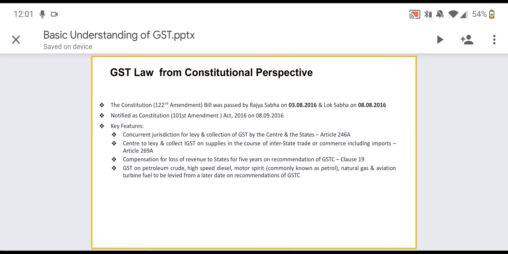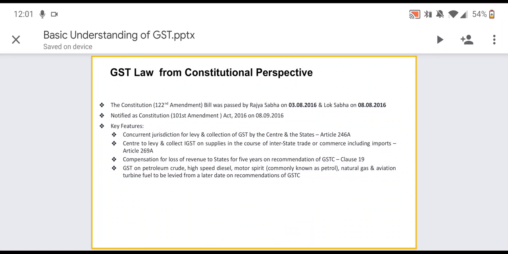So this GST is covered under concurrent jurisdiction and its levy and collection is in the hands of both centers and states. Here, centers can levy and collect goods and service tax on the supply in the course of interstate trade or commerce, including imports. So this thing is covered under Article 269A.